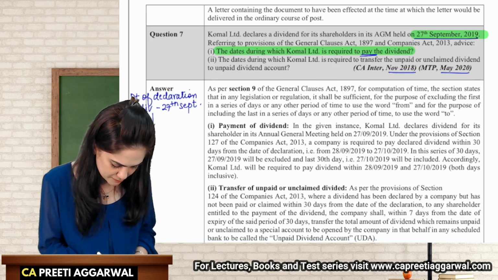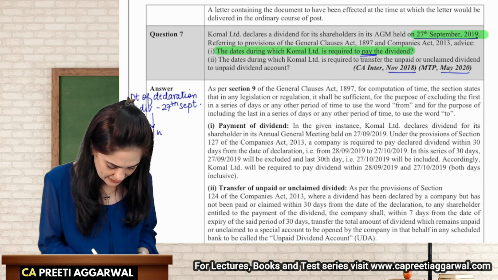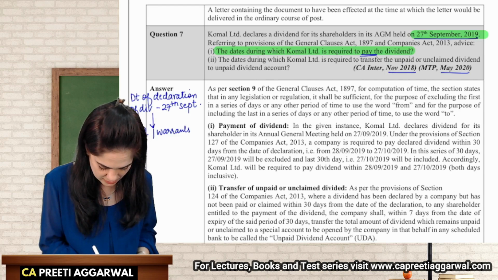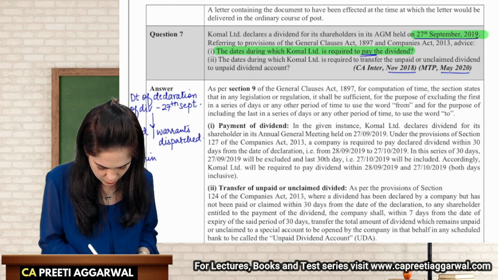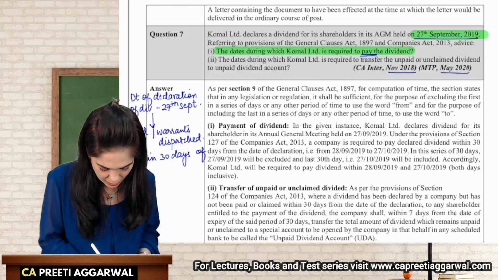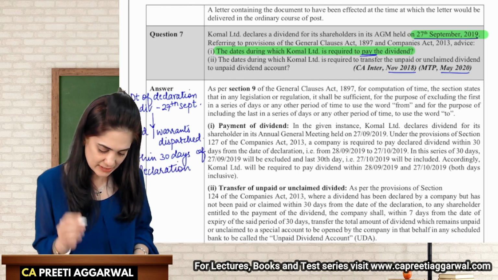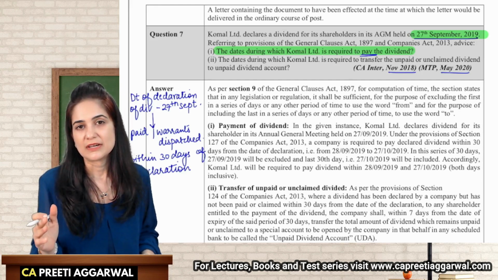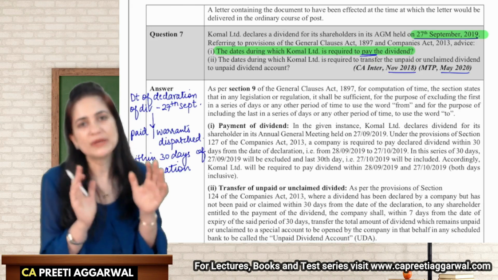So it must be paid, or at least warrants shall be dispatched within 30 days of declaration. Now, what they want you to calculate is the date by which the dividend should be paid.